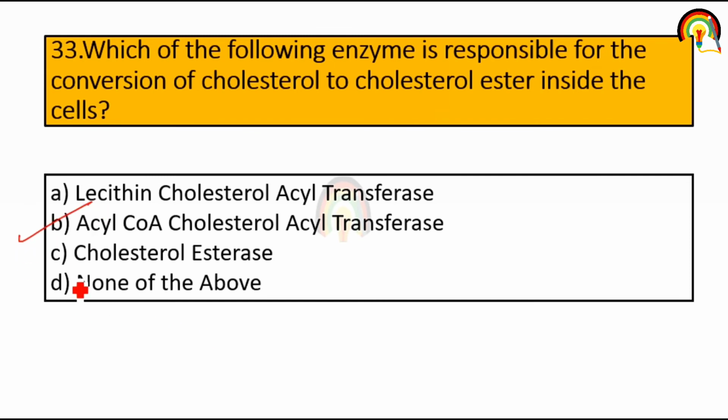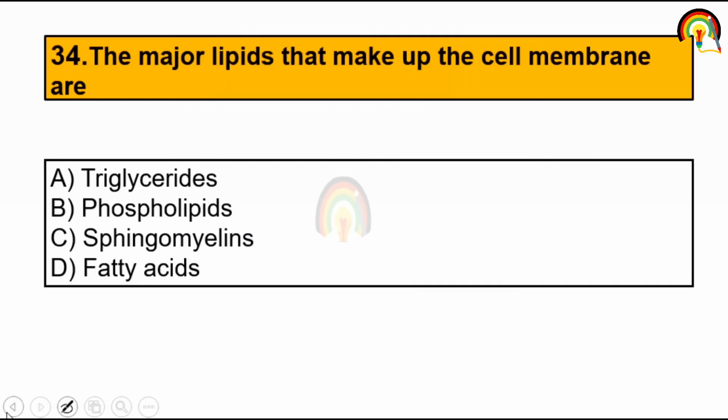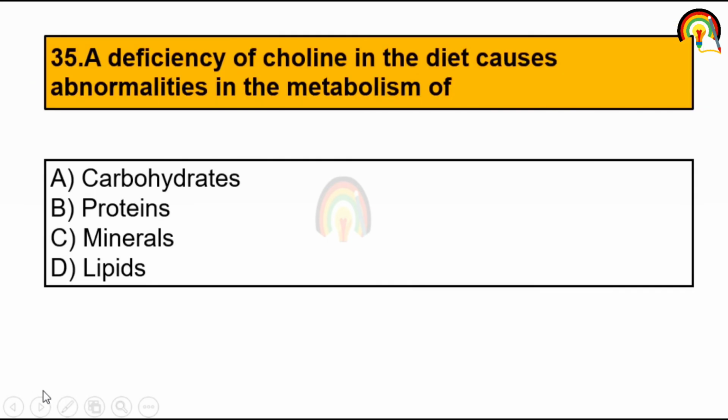It's acyl coenzyme A cholesterol acyltransferase. Next one, the major lipid that makes up the cell membrane is phospholipid. A deficiency of choline in the diet causes abnormality in the metabolism of lipid.